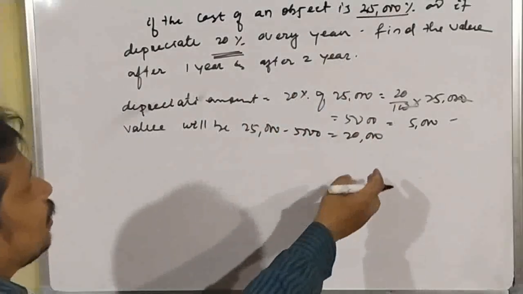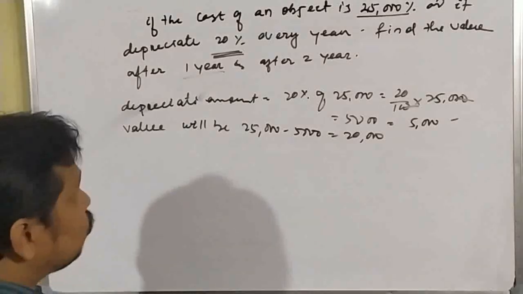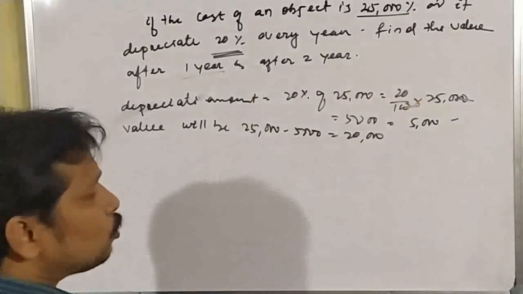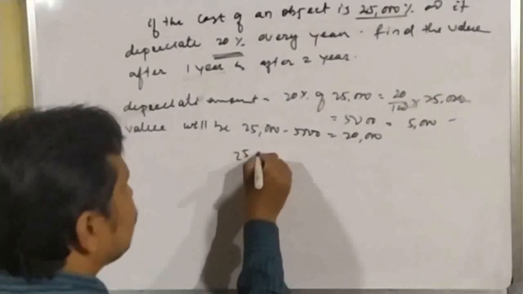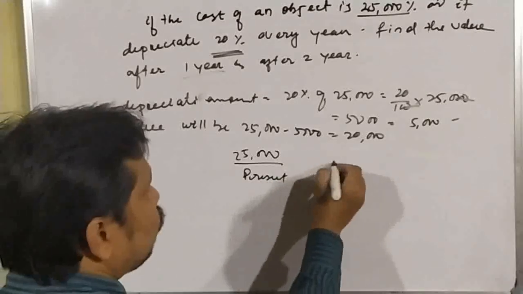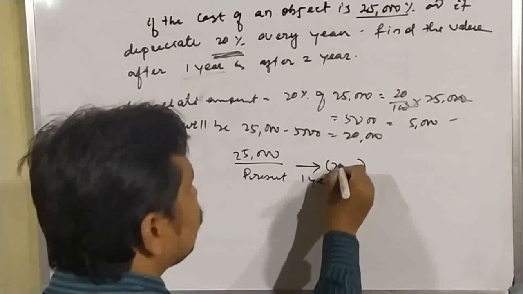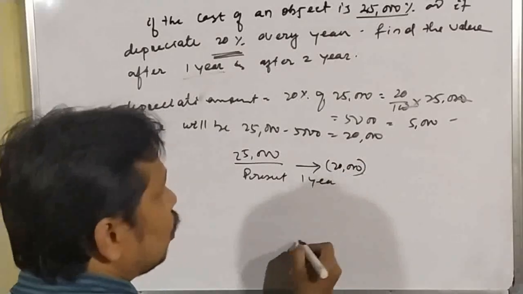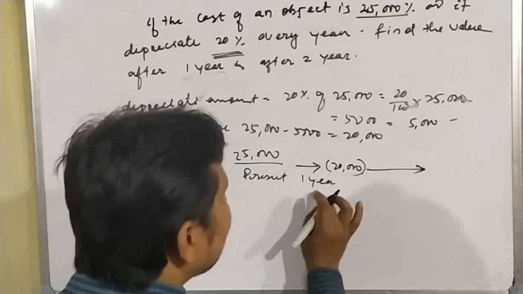Again, for 1 year we have completed, so it is written after 2 years. After 2 years means what? Suppose here 25,000 is the present value, and after 1 year it will be 20,000. Yes or no? Then it will again depreciate for 1 year.